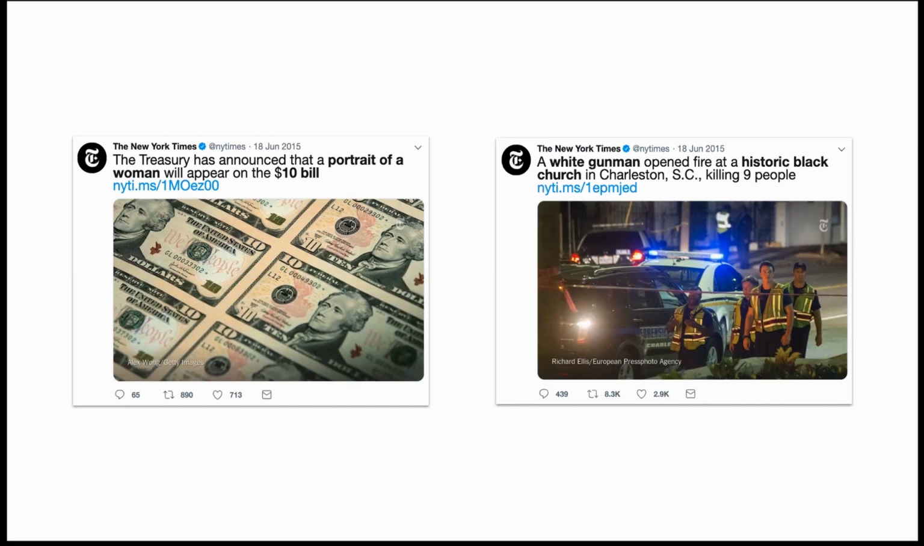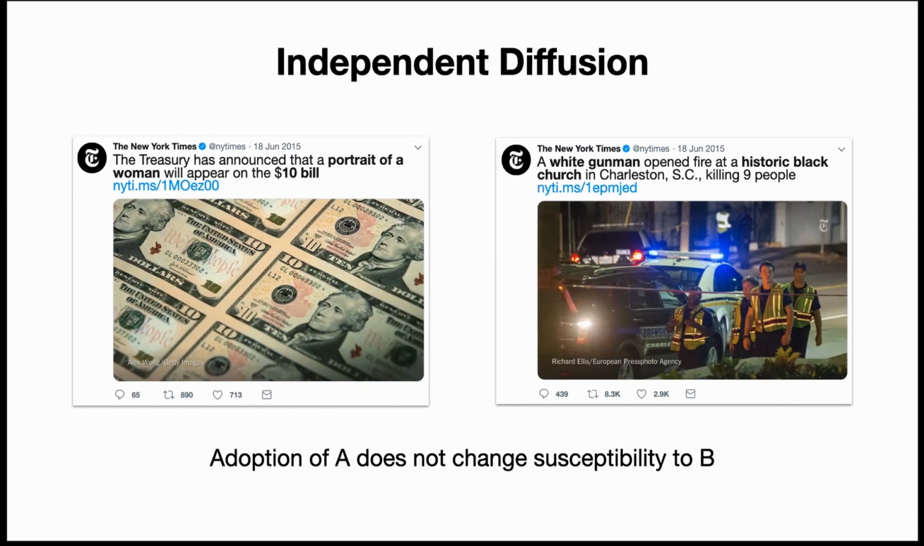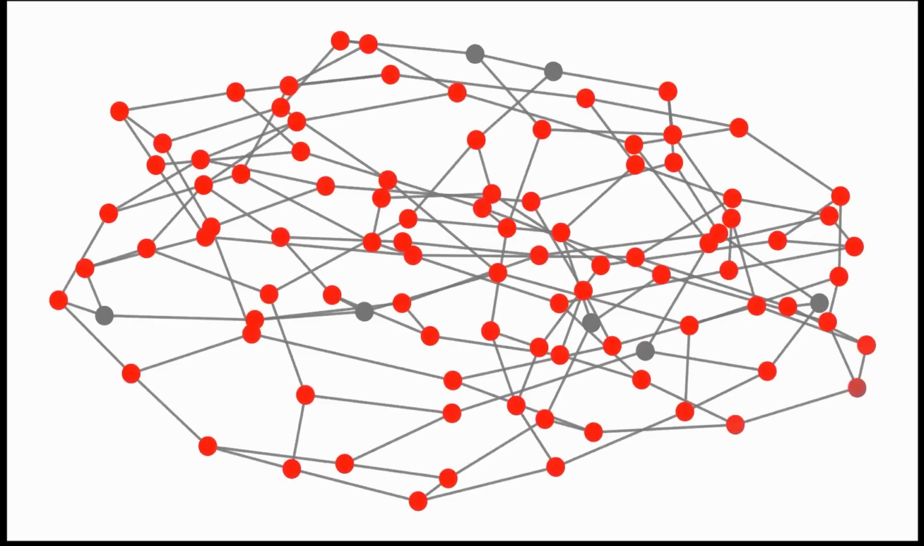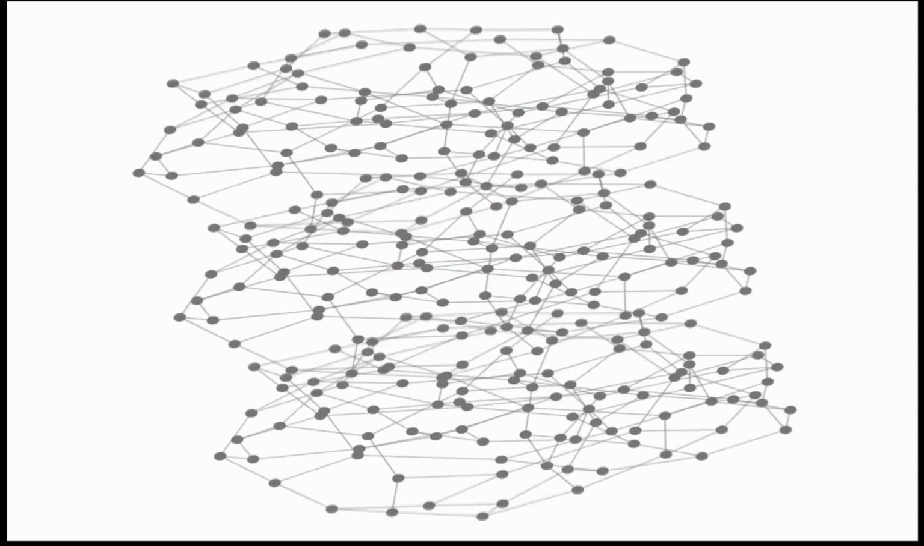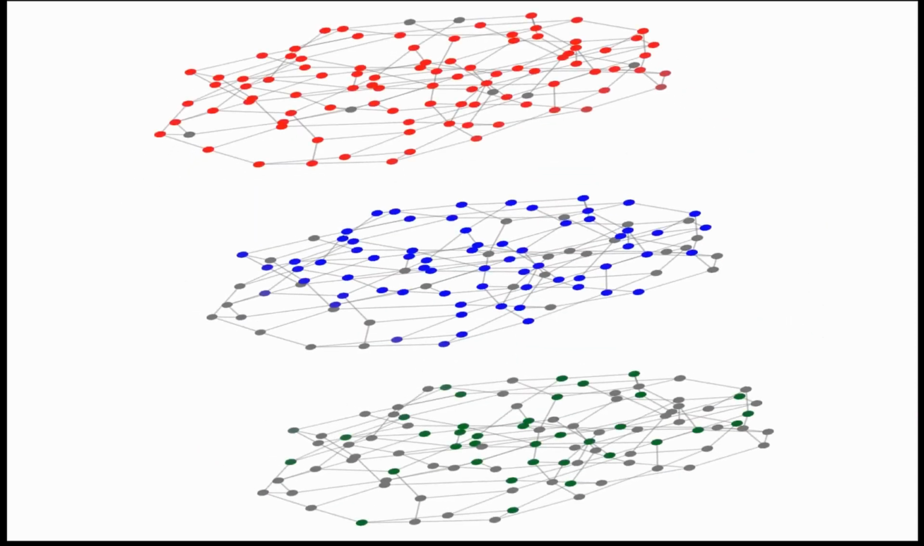That's because we can think about these diffusants as being independent of one another, and that your adoption of belief A isn't likely to change your susceptibility to belief B and vice versa. And this is a really useful assumption because it means that we can study the diffusion of a single belief and see how it spreads through the social network. And then when we have multiple beliefs, we can sort of stack them on top of each other and linearly superimpose those diffusion processes to get a sense of the whole picture.